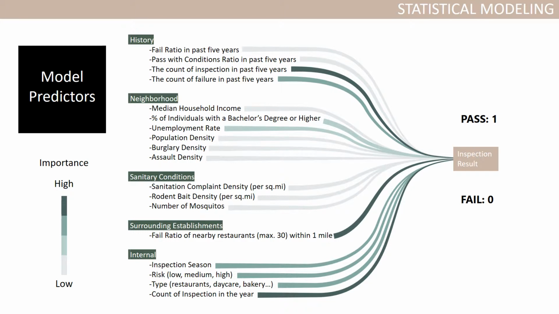The predictors can be categorized into several types. The first one is the history of the establishment. The second part is neighborhood profile. The third category includes sanitary conditions. Then we also consider the fail ratio of nearby establishments. The last category includes some internal attributes of the inspection itself. The dark and light colors indicate the importance of the variable according to the regression results.